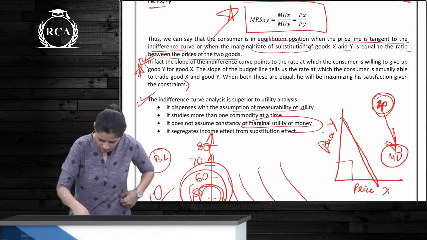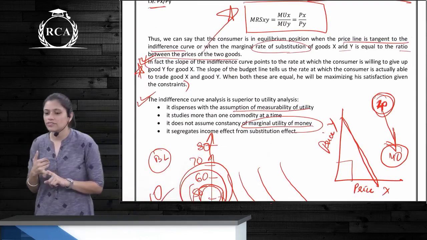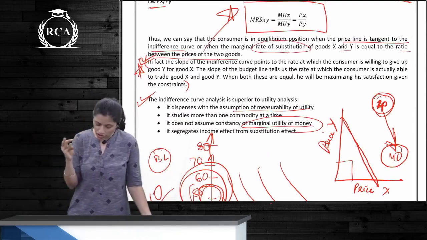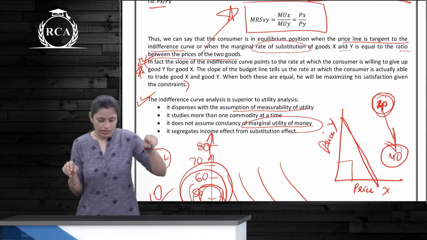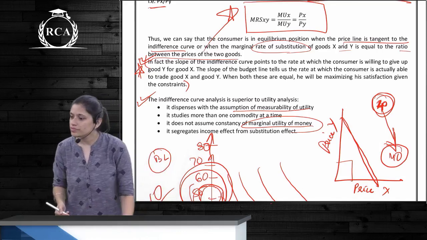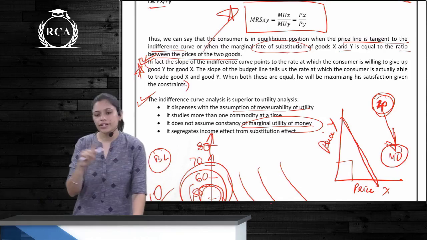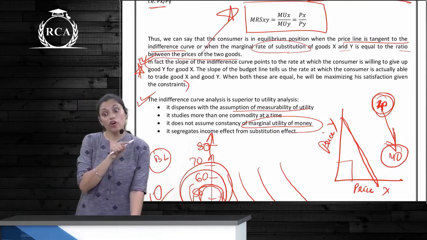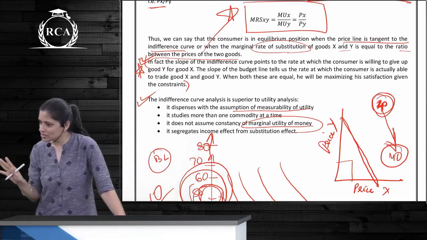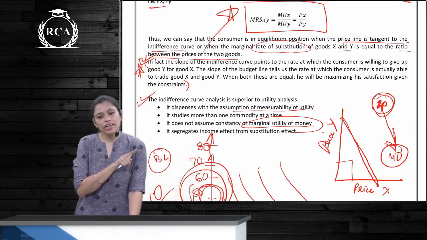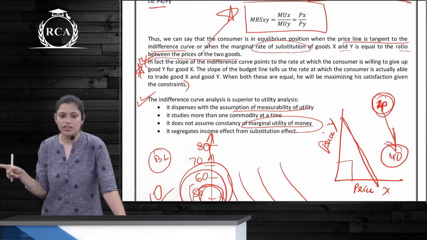How is indifference curve analysis superior to utility analysis? First, the assumption of measurability of utility. In the case of diminishing marginal utility, you are talking only about one commodity, here two commodities. Here, MU of money is constant in diminishing marginal utility. Here, MU of money is not constant. There is no income effect and substitution effect in utility analysis. In the indifference curve, there is an income effect and substitution effect. What else?